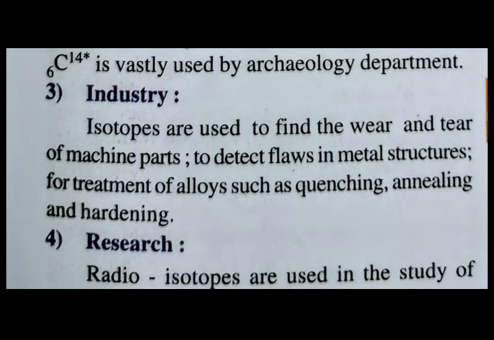these radioisotopes. And for treating, means to settle down the material, for airlines, they use these materials for quenching. Quenching means to press the material. Annealing means to cool slowly. And hardening: by heating the material or by pressing with high force, soft material will be converted into hard material.